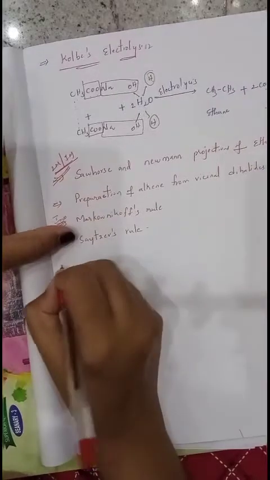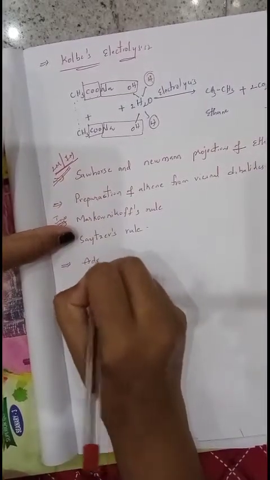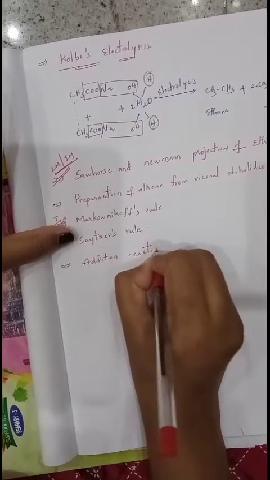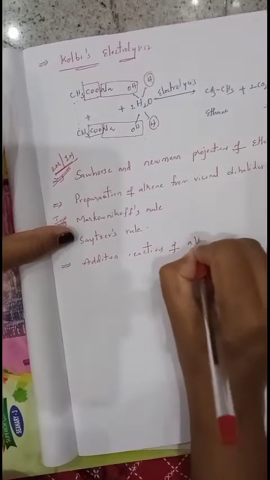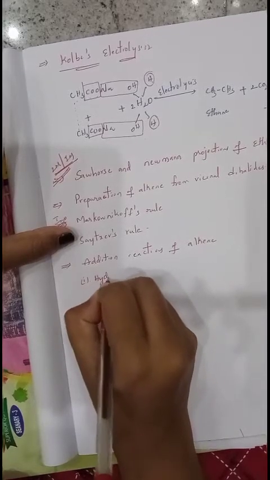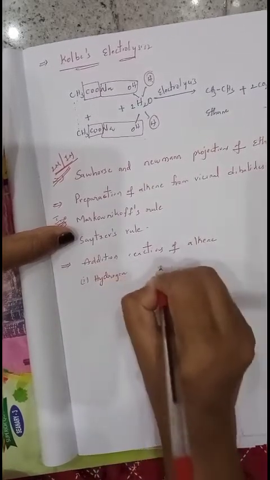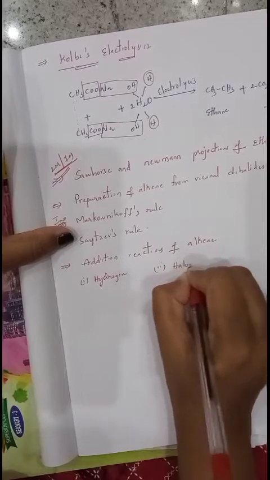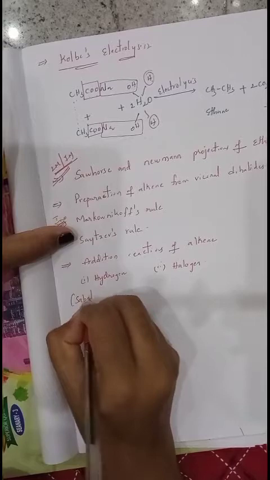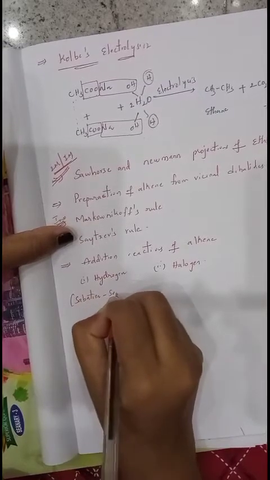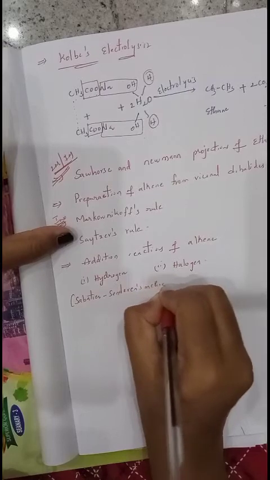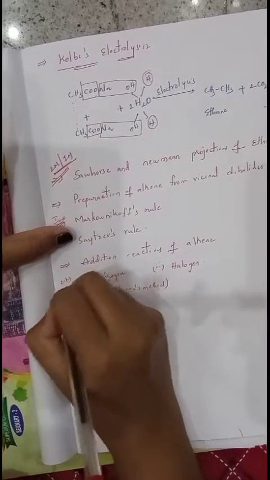Next question is addition reactions of alkene, that is addition of hydrogen and addition of halogen. Addition of hydrogen is called the Sabatier-Senderens method. Very important for 2 marks.